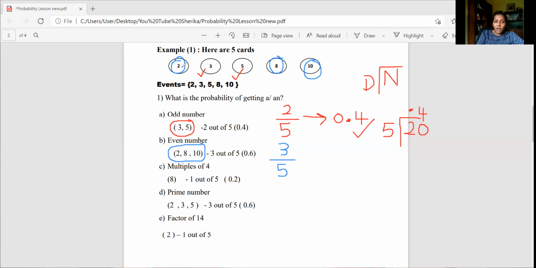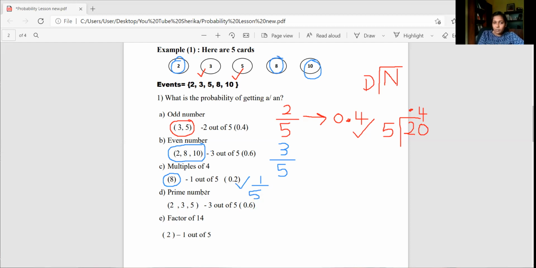So we have only one event, that is only 8, and we have 5 outcomes. So how do we write the probability of getting a multiple of 4? It should be 1 out of 5. So you can show it as 1 over 5. That is how we find it.